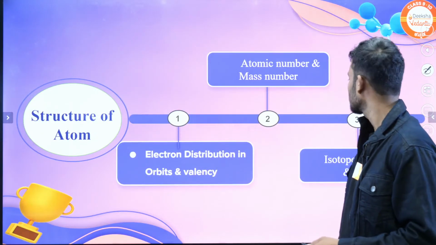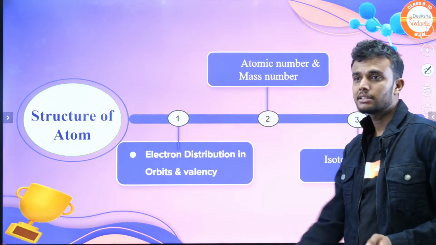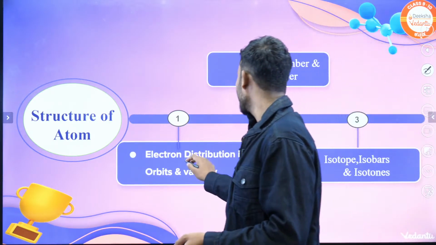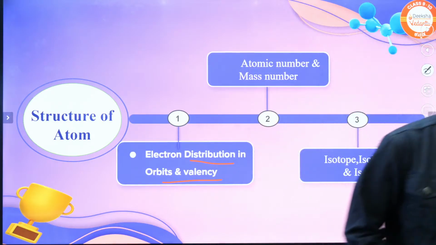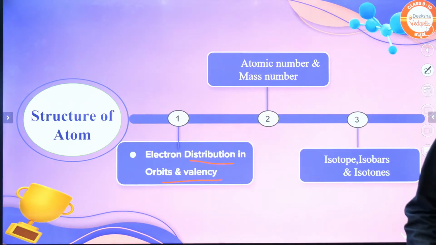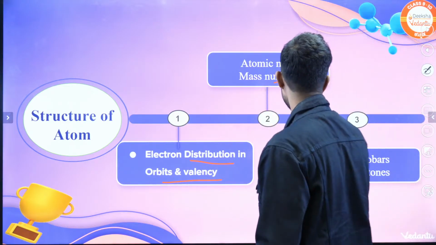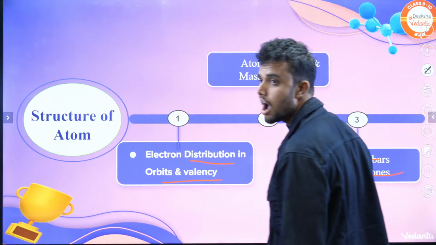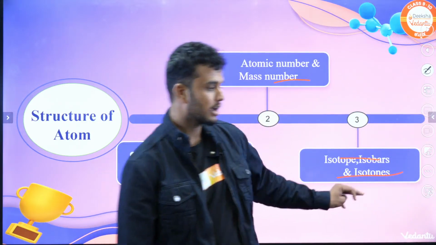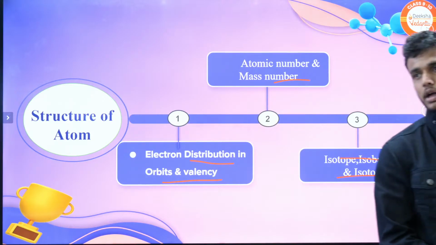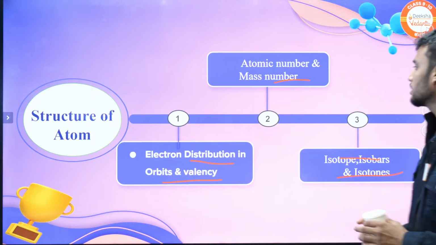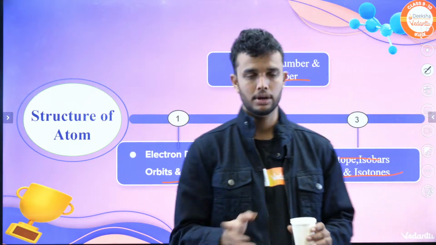Let's move on to the next, sixth learning outcomes: electron distribution in orbits and valency. What is valency? How are electrons distributed? And what is atomic number and mass number, isotopes and isobars. These are the last 3 topics. If we complete these 3 topics we can end the session. Within 30 minutes we can end this session, don't worry.